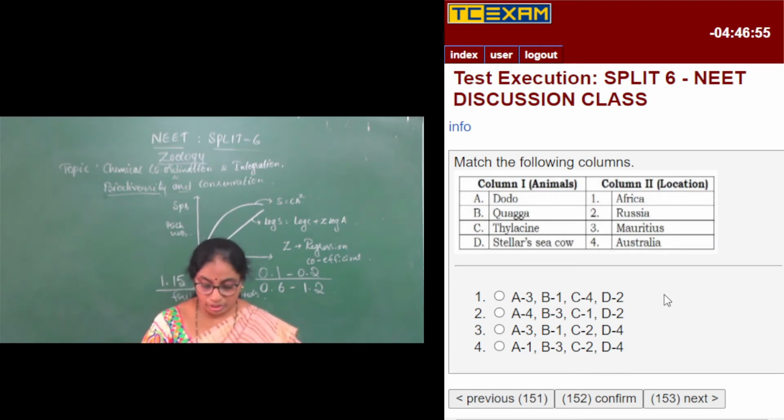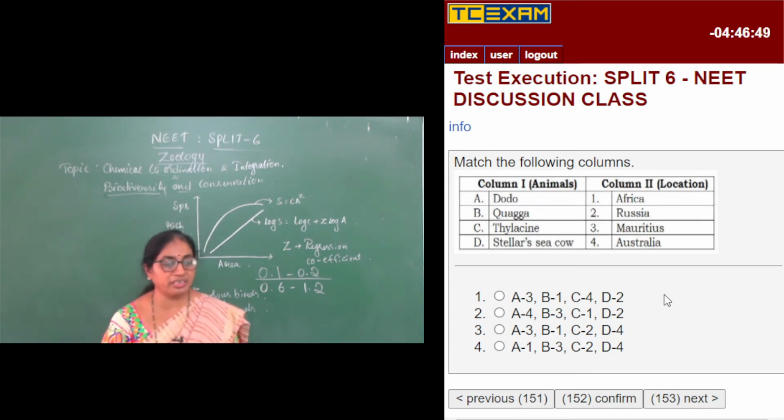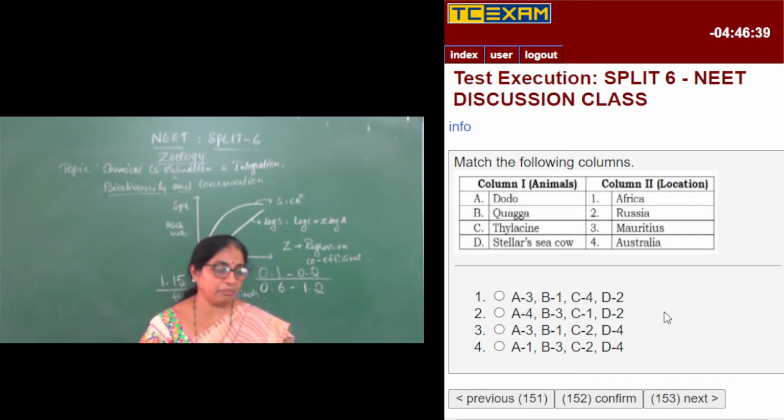Quagga. So the quagga is a zebra-like organism which belonged to Africa, and because of extensive hunting of this quagga, it lost its existence, and it belongs to Africa. A3, B1 can be matched.